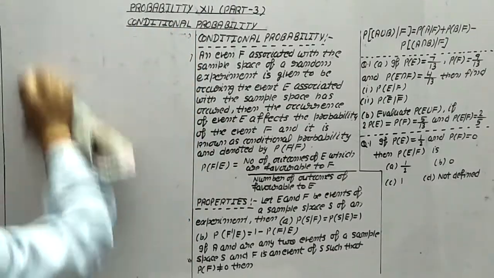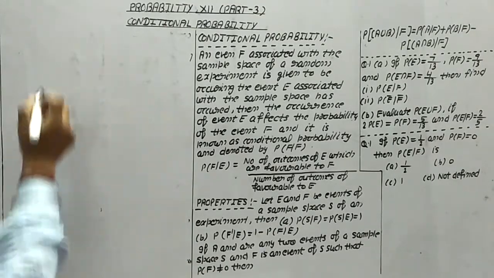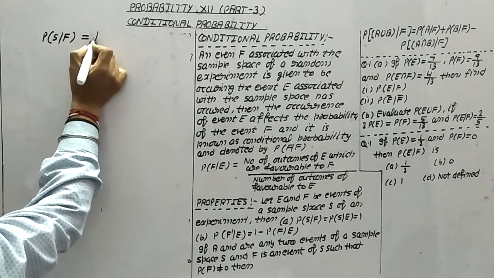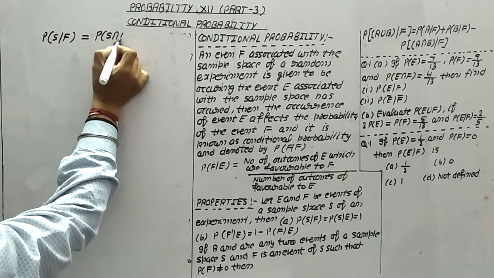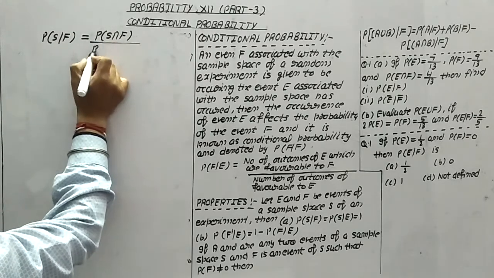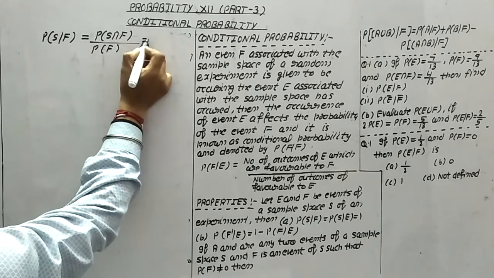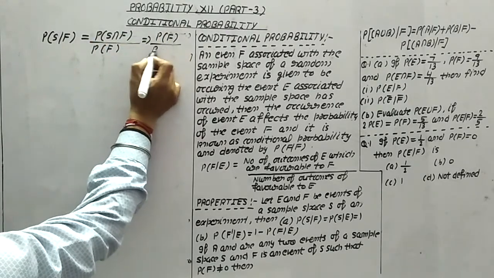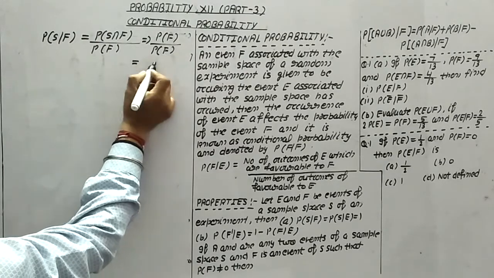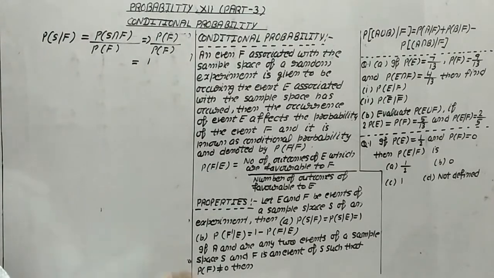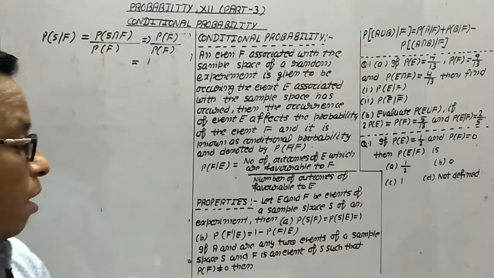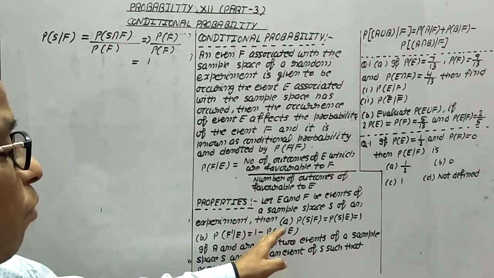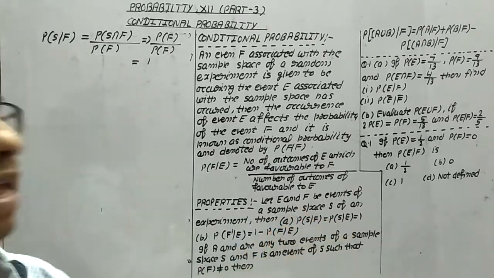Look at this thing. How will we do the proof? We have to find out the probability of S by F. What is the meaning of this? Probability of S intersection F upon probability of F. Now probability of S intersection F means probability of F, and this is probability of F, which cancel out, and this is equal to 1. In the same way, probability of F dash by E is equal to 1 minus probability of F by E.